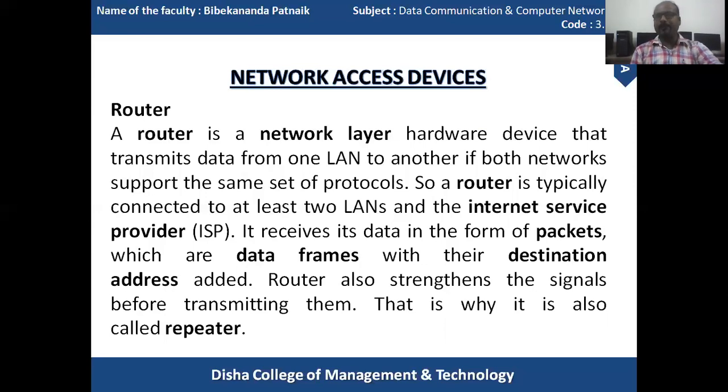A router is typically connected to at least two local area networks and the internet service provider, that is, ISP. Generally, let's say there are two networks, A and B. Both networks can share information from one location to another. In between, the router is the connectivity tool, or you can say the access device, through which we can communicate data. It receives the data in the form of packets.